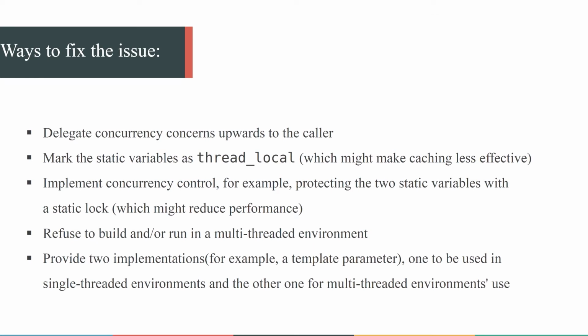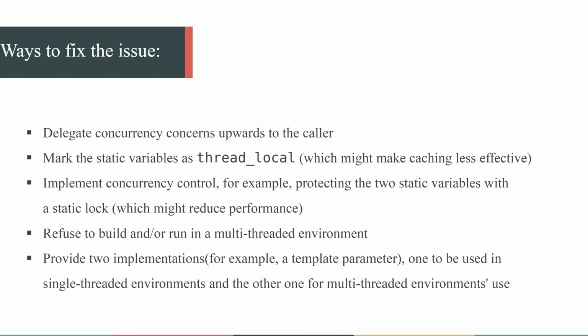You may refuse to build or run inside a multi-threaded environment with compilation keys or something like that. Or you may provide two implementations, for example with a template parameter as a policy, one for a single-threaded environment and another one for a multi-threaded environment.